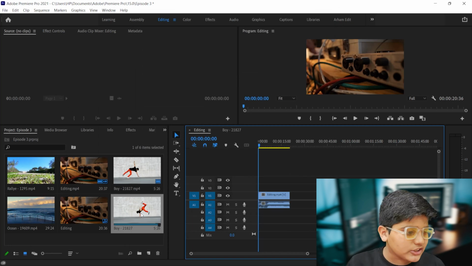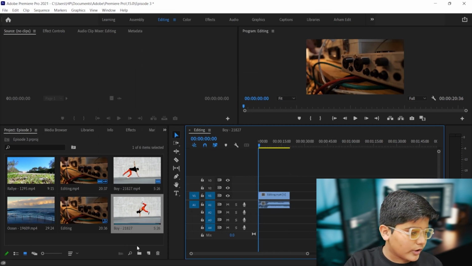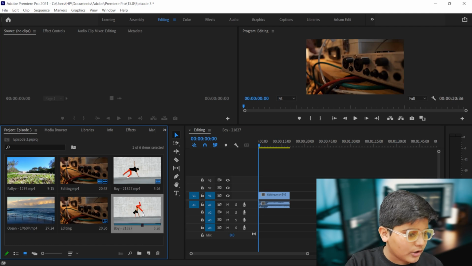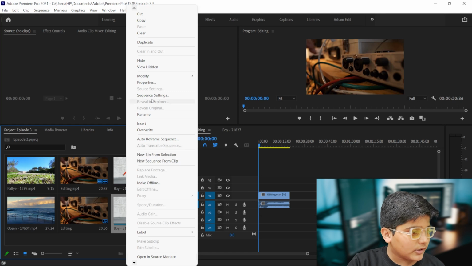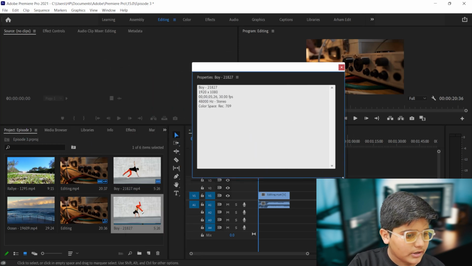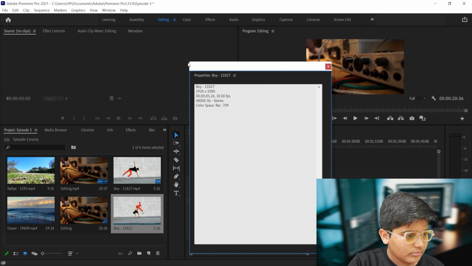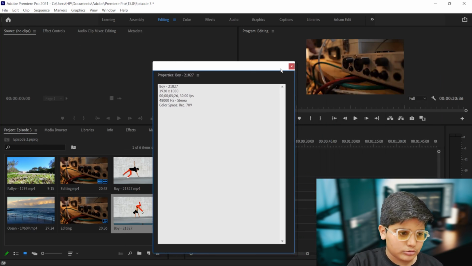Or if you want to see the properties of your sequence, you can also see it. You have to just right click on your sequence, not the video, the sequence. Right click on it and go to properties, and you can see the properties very easily. You can make it bigger like this, and you can drag it also. So this is the result.